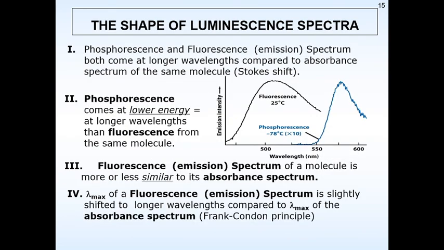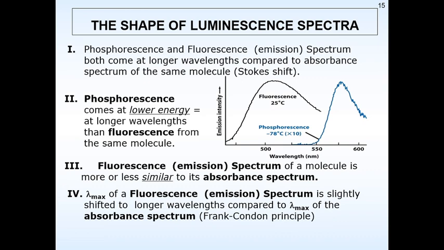Now, what is the shape of a luminescence spectrum? Fluorescence and phosphorescence are called emission spectra. Both spectra come at a longer wavelength compared to the absorption spectrum of the same molecule. This phenomenon is called the Stokes shift. Observe that we have taken a fluorescence phenomenon at 500 to 550 nanometers and a phosphorescence phenomenon at minus 78 degrees.